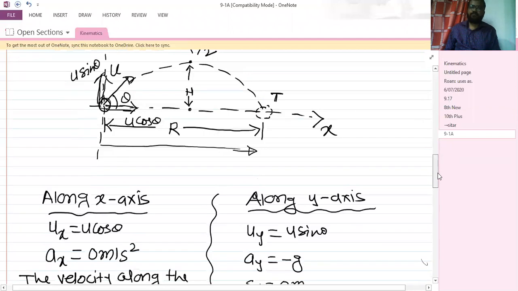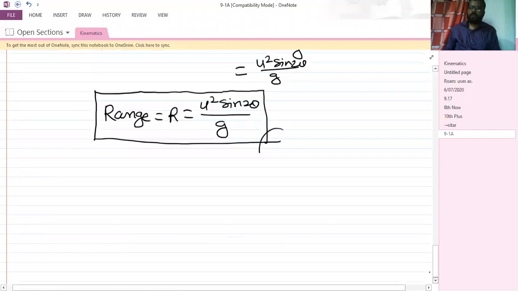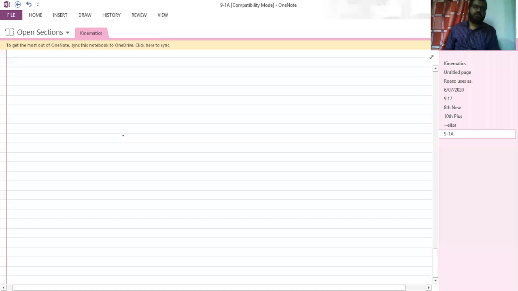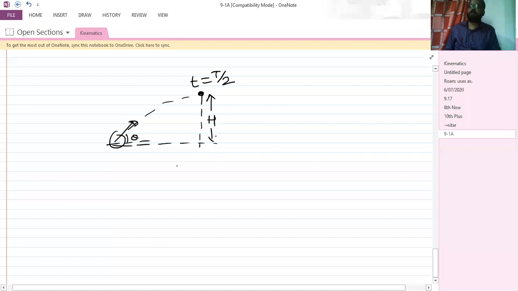I'll draw the diagram over here. The time required for this projectile to go from the initial point to the maximum height is equal to the total time of flight divided by 2. And in the vertical direction, whatever distance is traveled, that is called the maximum height.